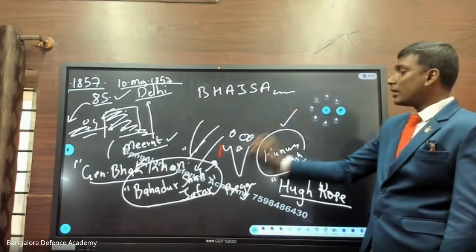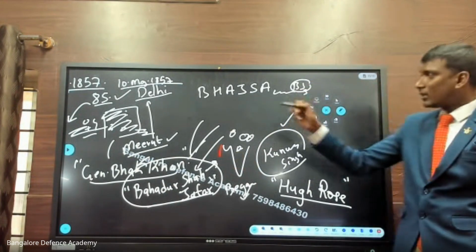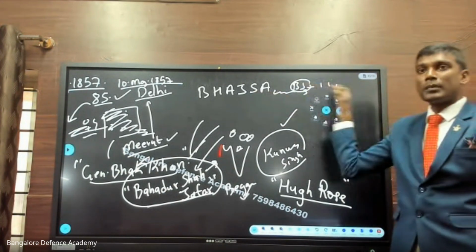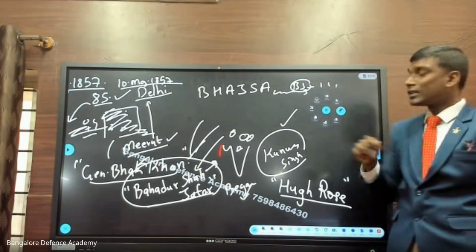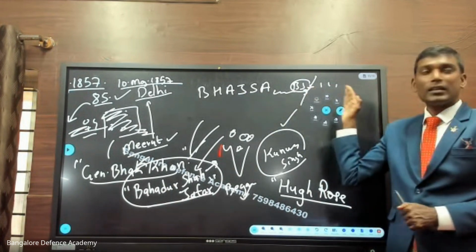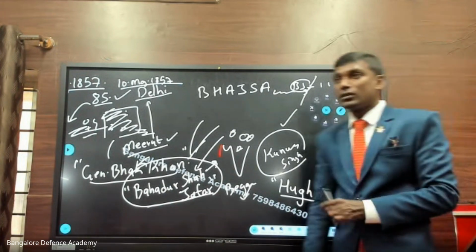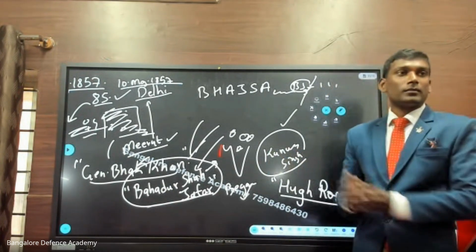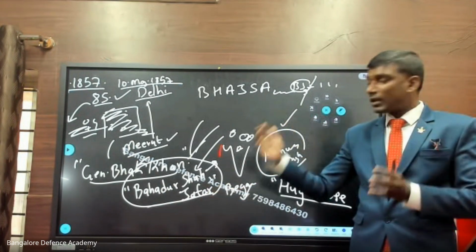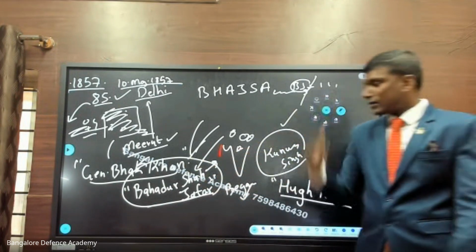Then some kings are there, and the last one is who? Bahadur Shah Zafar. After Bahadur Shah Zafar, if those two kids were alive, they would have become the next generation of Mughal emperors. But what the Britishers did, they killed these two people, and there was a full stop in the Mughal empire. So now the question asked in your examination: who was the last Mughal emperor? Bahadur Shah Zafar. Try to write the full name because there are two Bahadur Shahs. Do you understand? Fine. This is one question.